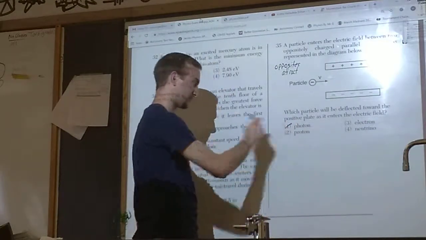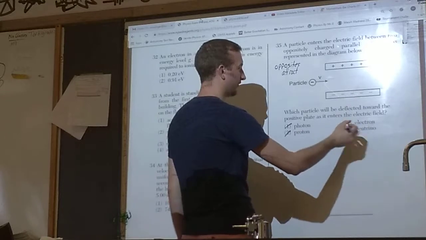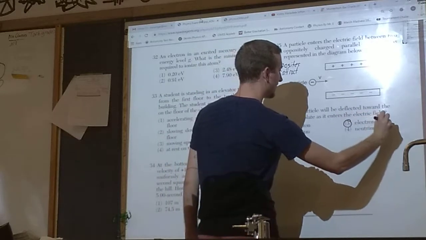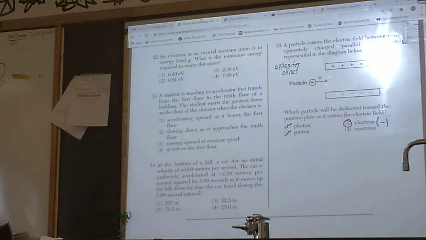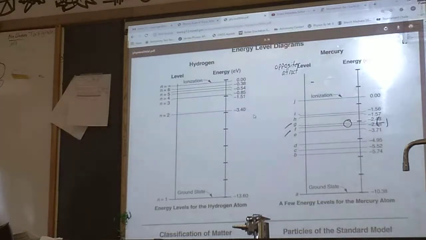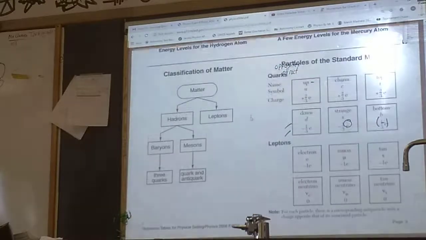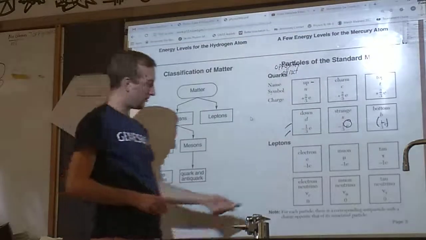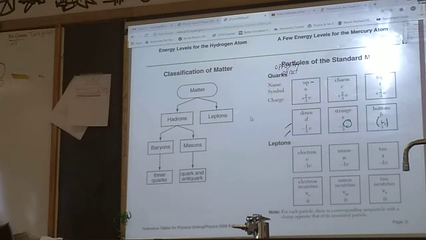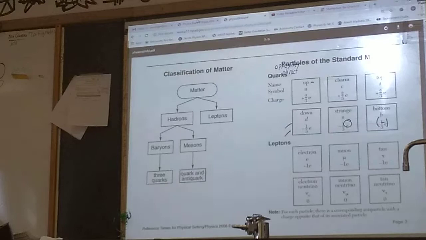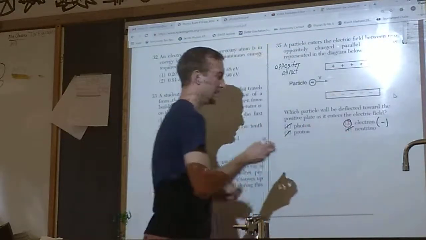Can't be that. Protons, hopefully you know by this point, are positive. Electrons, hopefully you know by this point, are negative. Neutrino might throw you off for a second, but look at the beginning of that word. Neutrino sounds kind of like neutron or neutral. And we can see that all the neutrinos actually have zero charge. There are three different types of neutrinos. They're all neutral. Okay? Neutral particle would just go right through there. So the answer to this one is number 3.